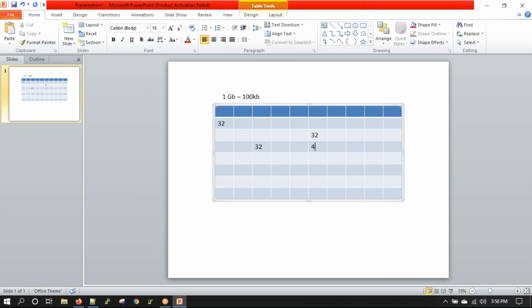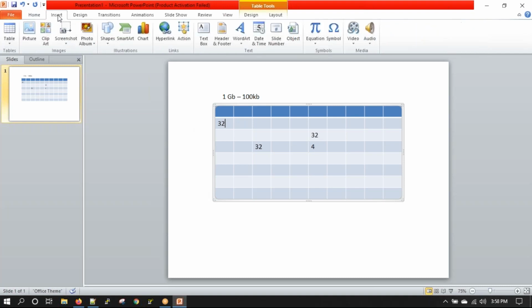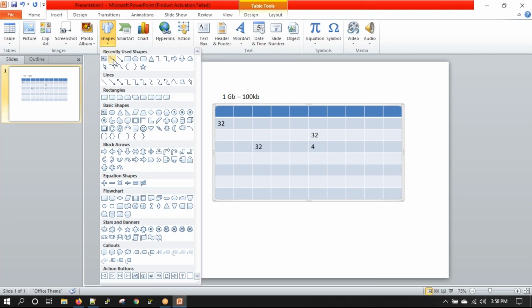Another 4 KB can be here. Okay, so this is how the file is stored. A 100 KB file will be divided into smaller chunks and each chunk will be stored. Now the first chunk will have the memory address of the second chunk.